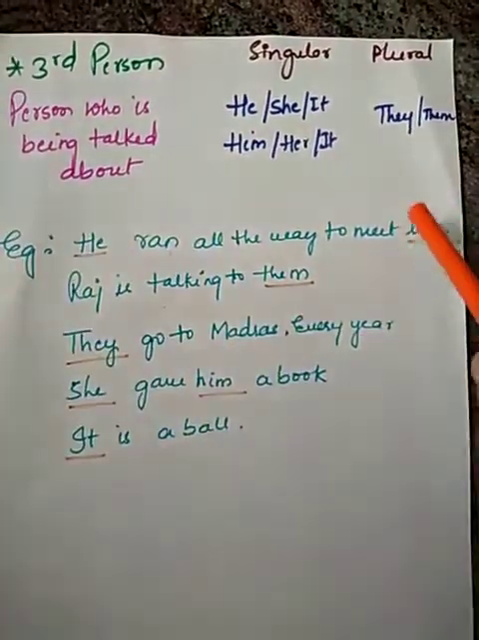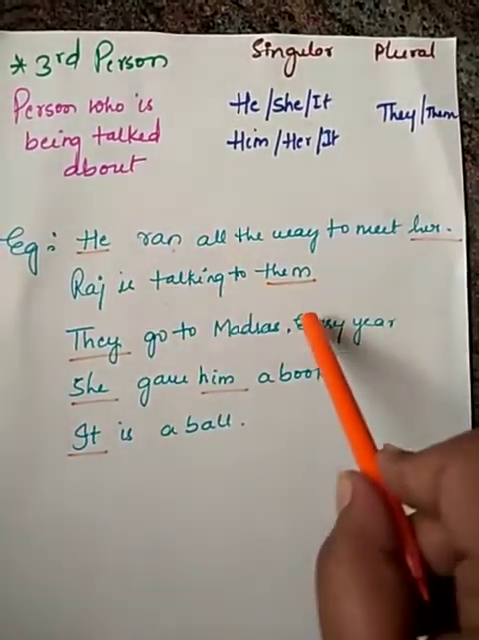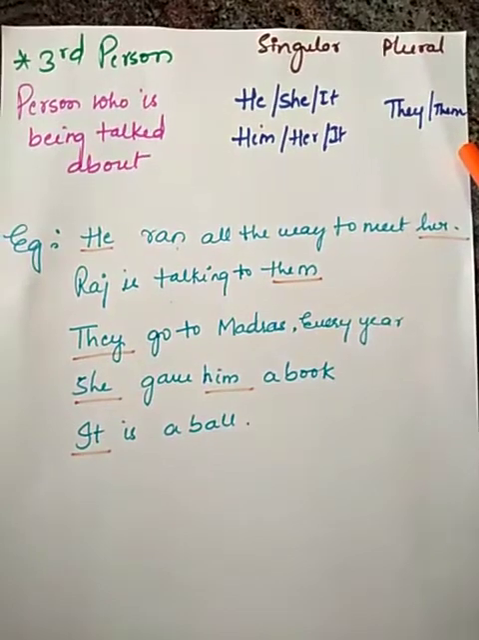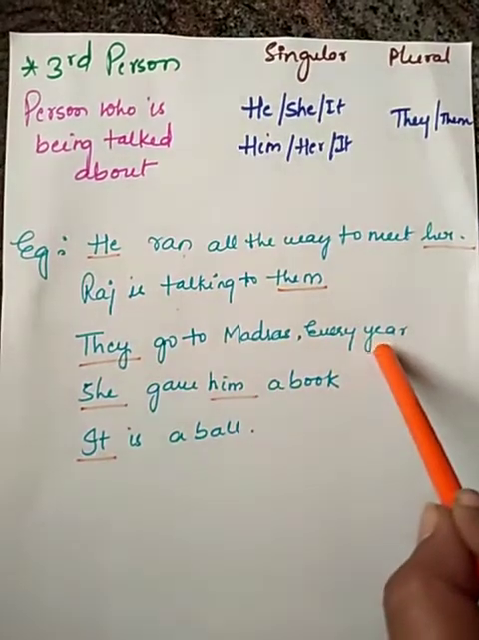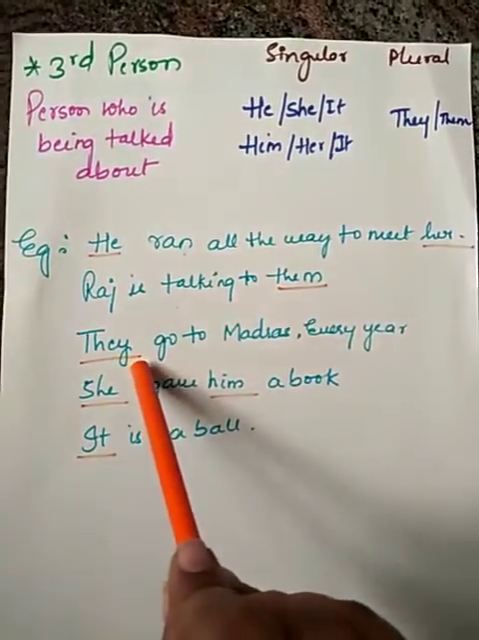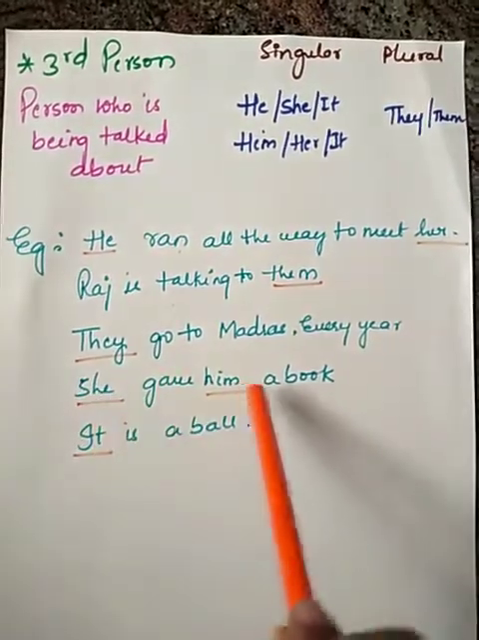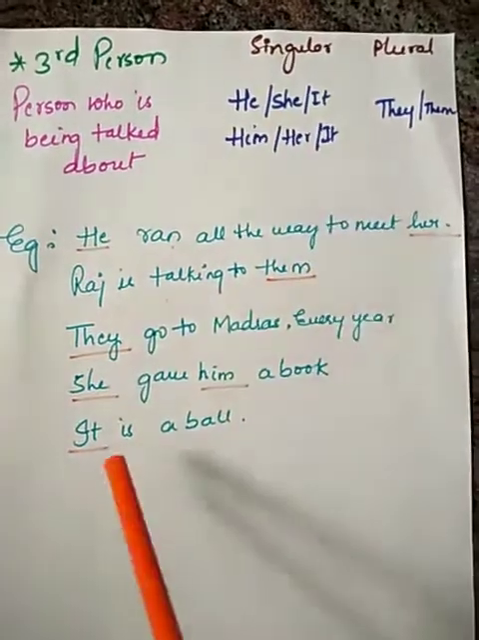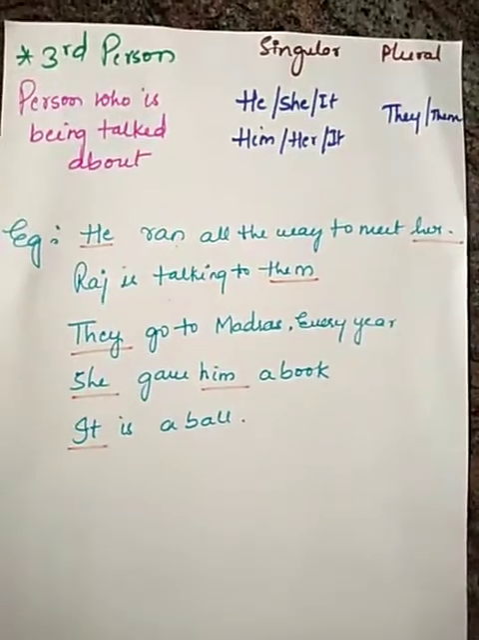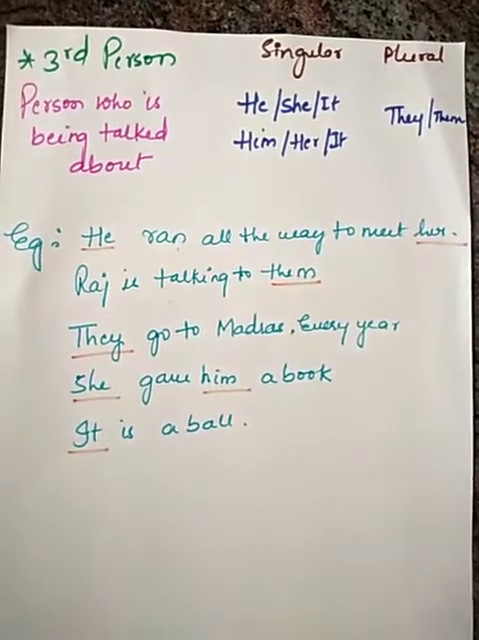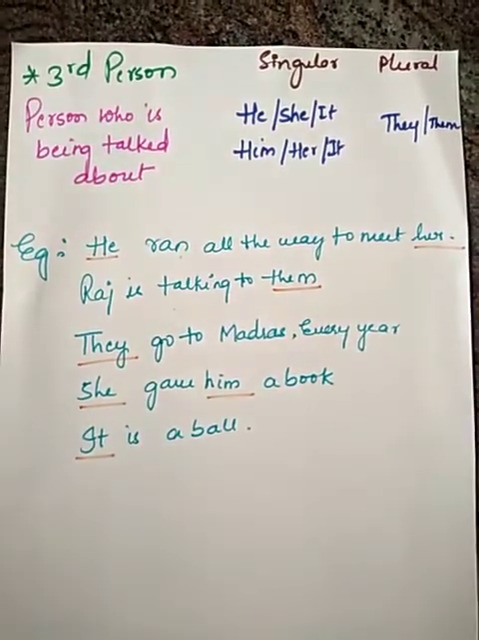He ran all the way to meet her. He is a subject. Her is an object. Raj is talking to them. Them is an object. They go to Madras every year. They is a subject. She gave him a book. She is a subject and him is an object. It is a ball. So it is both a subject and an object. Understood about the personal pronoun? Now we are going to do the exercise in the course book.